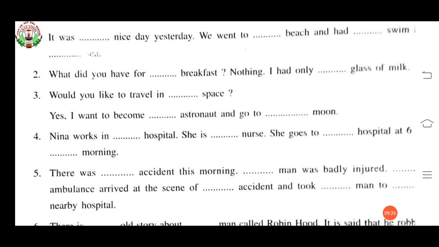Now see the third one. Would you like to travel in dash space? Would you like to travel in space? No article will come. Put a cross. Yes, I want to become dash astronaut and go to dash moon. Here, yes, I want to become an astronaut and go to the moon. Okay.